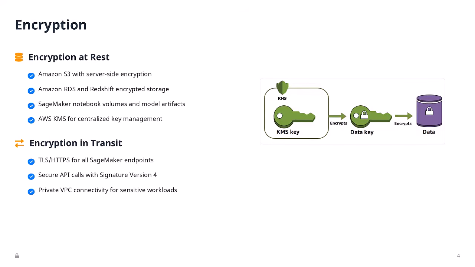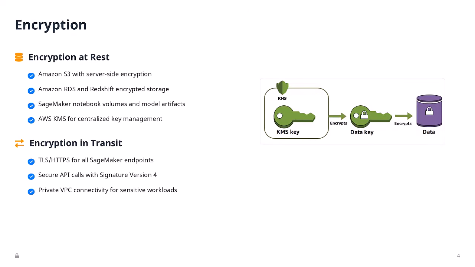All right, now let's talk about encryption. Encryption is your first and most critical line of defense. At rest, encryption protects the stored data. Every AWS service that holds your machine learning data, S3, RDS, Redshift, SageMaker, integrates seamlessly with AWS Key Management Service. Here's what this looks like in practice. Your training data in S3, encrypted with KMS. Your model artifacts, encrypted. Your features stored in RDS, encrypted. Your data warehouse in Redshift, encrypted.